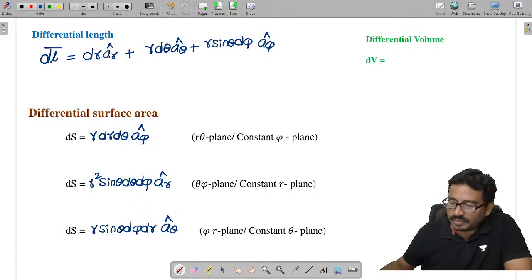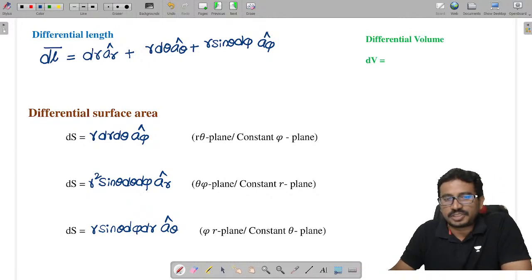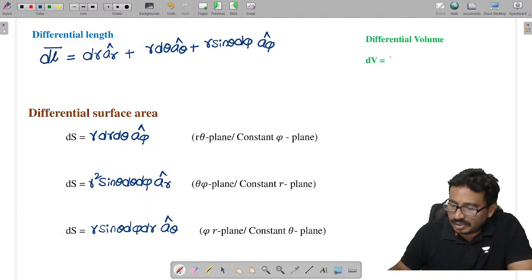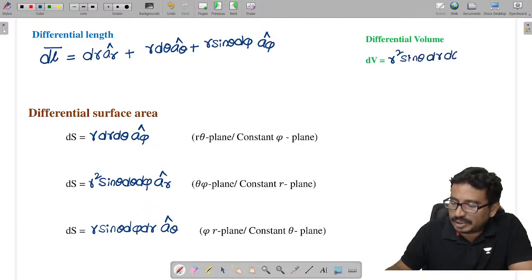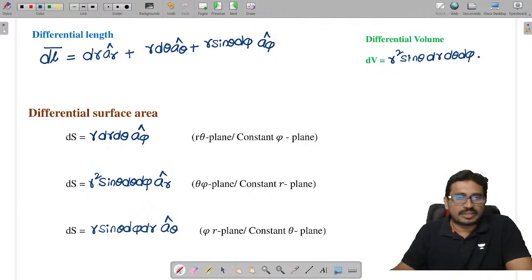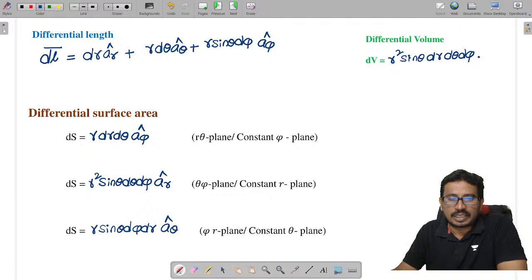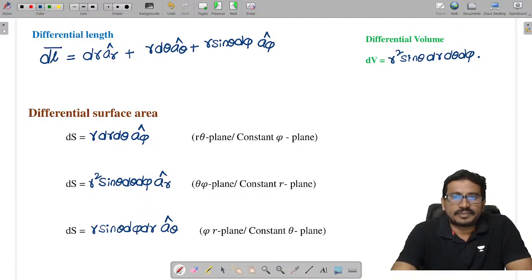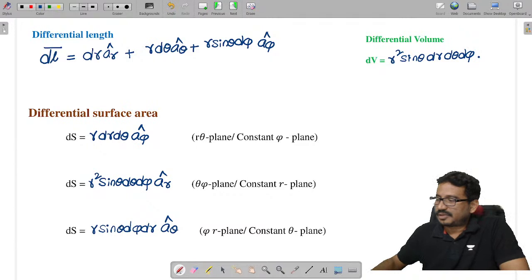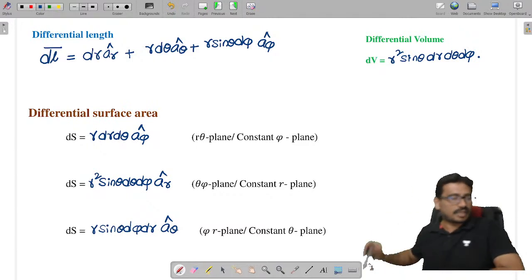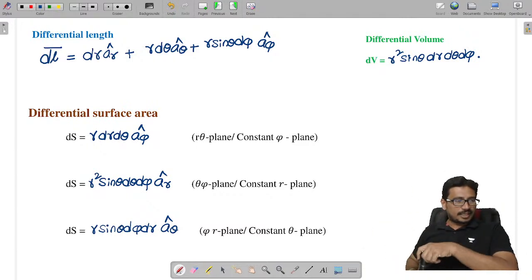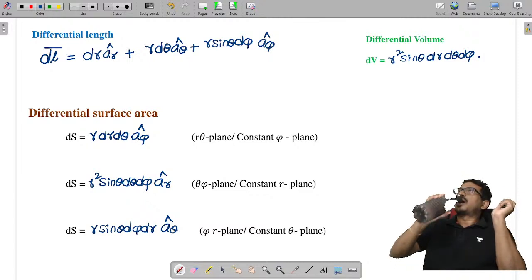Differential volume, tell me the differential volume. We should multiply all the changes in length, which is given as r squared sin theta dr d theta d phi. Done. These are the three coordinate systems we have seen: Cartesian system, cylindrical and spherical system, right?